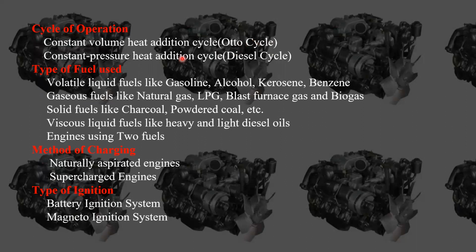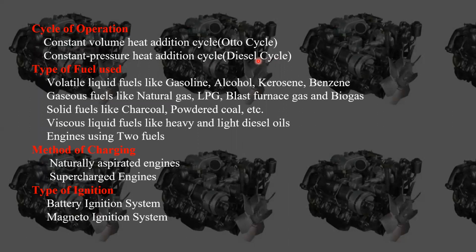Okay, and the next one is if the cycle runs at constant pressure, that means we add heat at constant pressure. Then we call it the constant pressure heat addition cycle, and we can also call that the diesel cycle, or the compression ignition engine.